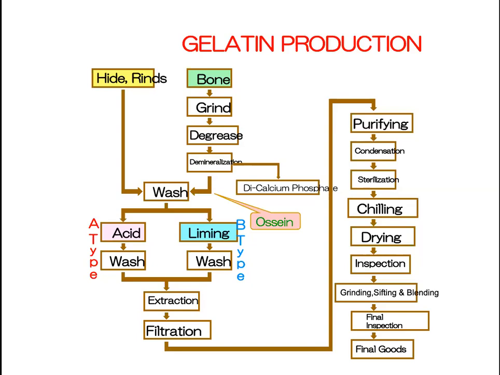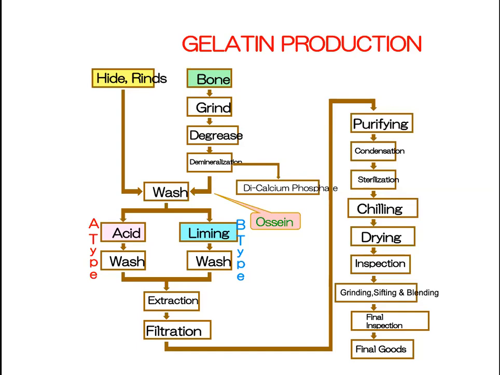So we keep it in the hydrochloric acid, say 18 to 20 days, so that it becomes soft and pliable. During that process, what we are doing is called the maceration process, or demineralization process. Here we are just removing the calcium and the phosphorus, so only the collagen will be retained there.